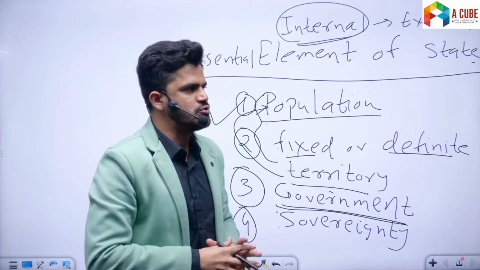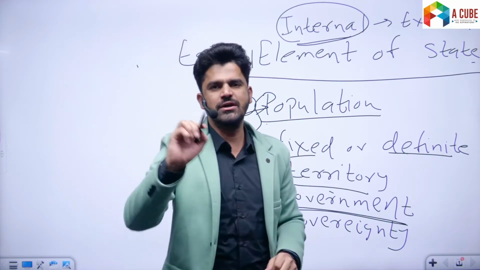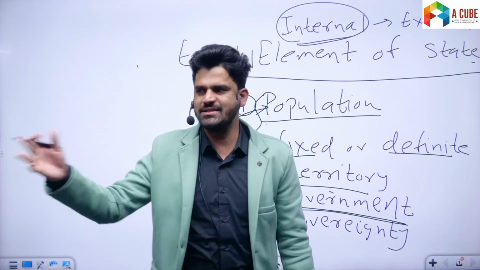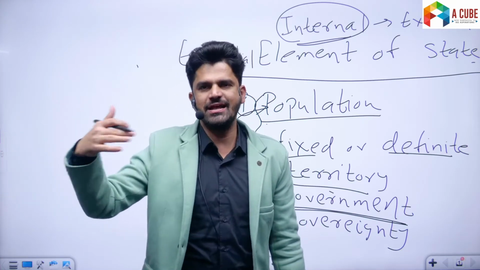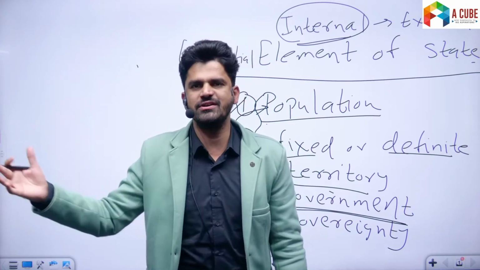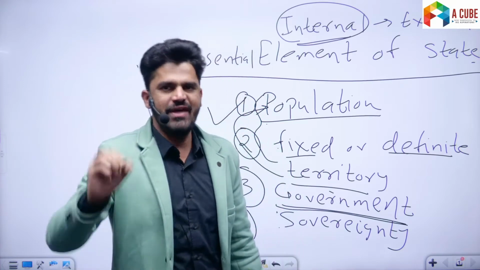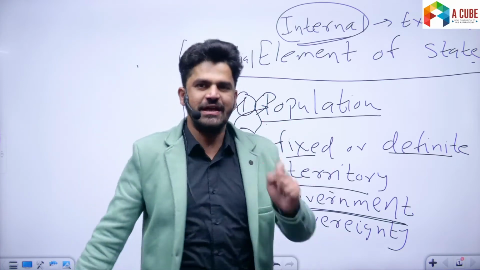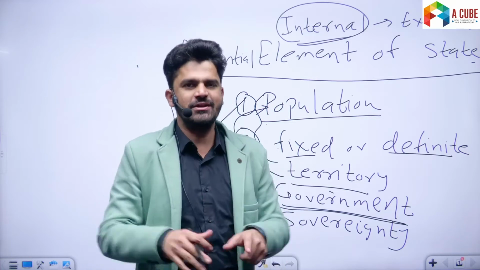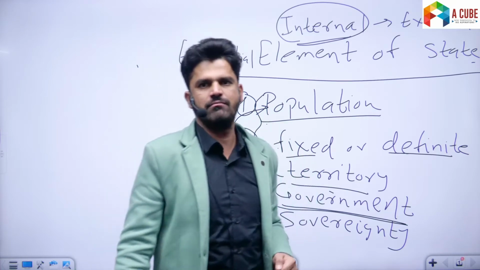For example, in today's newspaper, the Government of India said that Twitter, as a multinational corporation, can have its own rules and regulations, but it has to obey the laws of the Indian state, because within its territory the Indian state is sovereign.